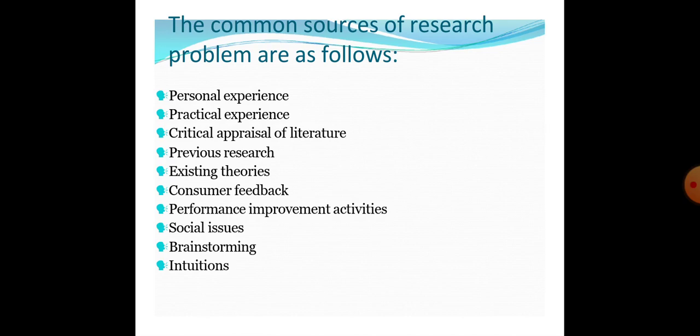The last one is institutions. Traditionally, institutions are considered a good source of knowledge as well as a source to find new research problems. This is all about common sources of research problem.